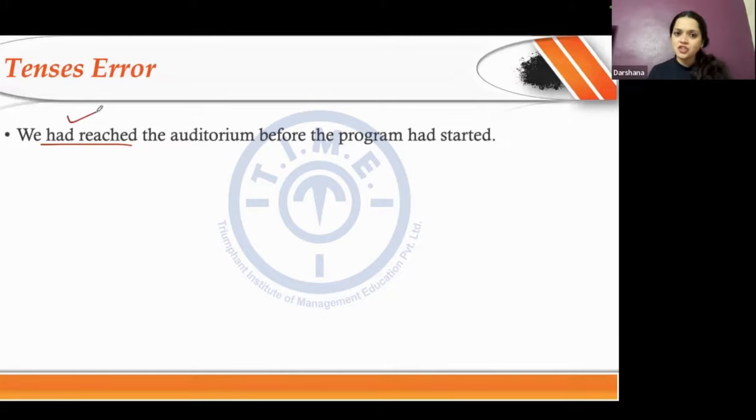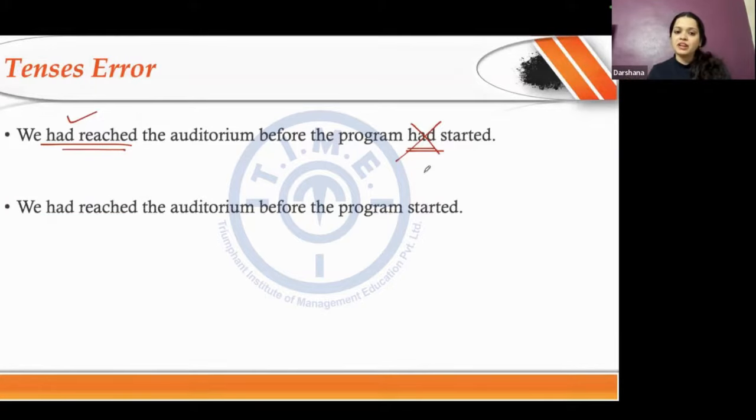That is why "had reached" is okay. And the one that follows it has to be given in simple past tense, which is why I will have to drop the "had" in the second one. This is the rule and the only rule that I need to remember whenever I have to use the past perfect tense. So once again, when I have two actions of the past, the earlier action needs to be in the past perfect tense and the following action in simple past tense.